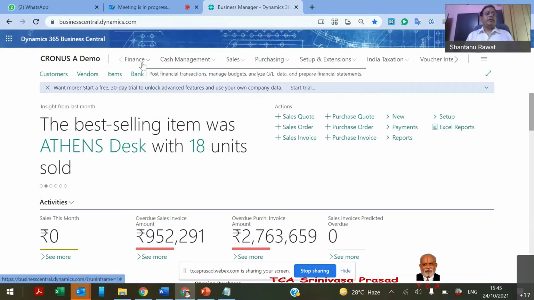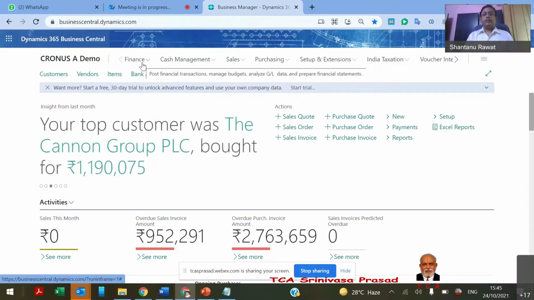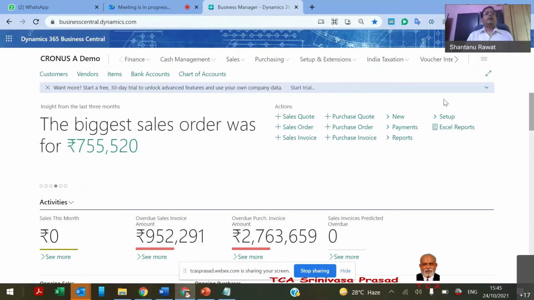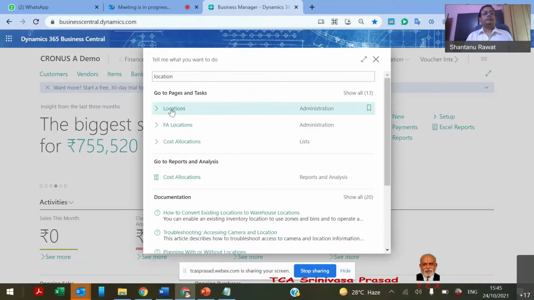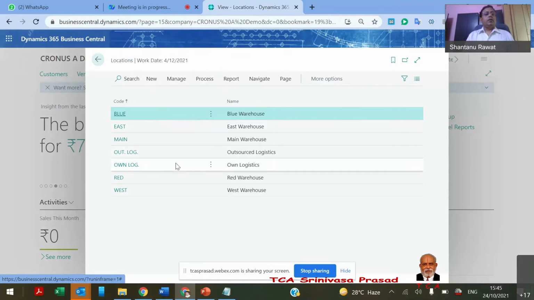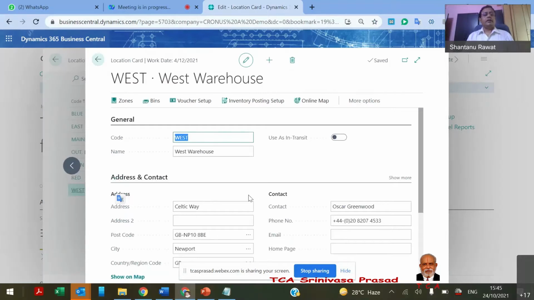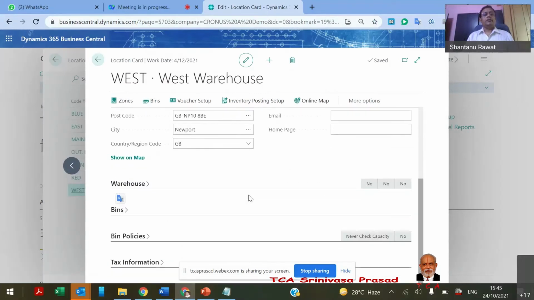In the organization structure, we discussed three things. One is what we consider a group of companies. As we showed, we can create this DB and multiple companies. Second, the branches that we maintain in the locations. All the locations, east, west, whatever we want, we can create here, and we define their GST number as well.